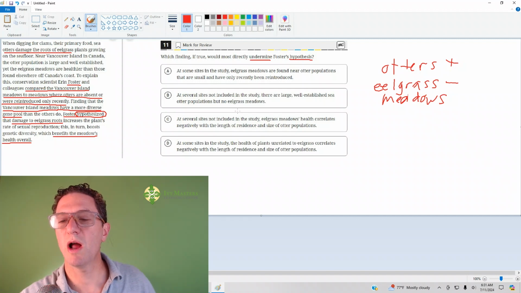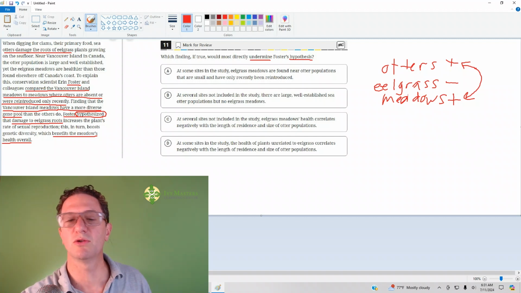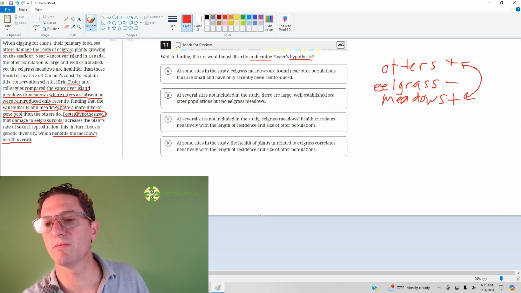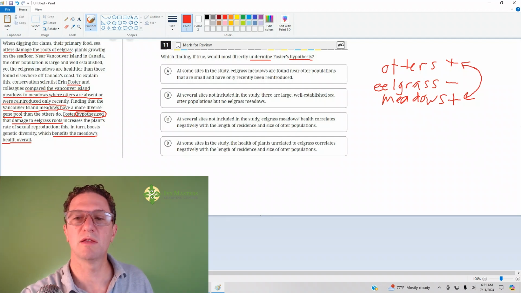So if there's more otters, the eelgrass roots are damaged, they're doing worse, and then the meadows are better. So notice the relationship between the otters doing well and the meadows doing well. Lots of otters for a long time, and then the meadows are doing well. So what's going to weaken that is if there's lots of otters and the meadows aren't doing so well, or if there aren't so many otters and the meadows are doing well.